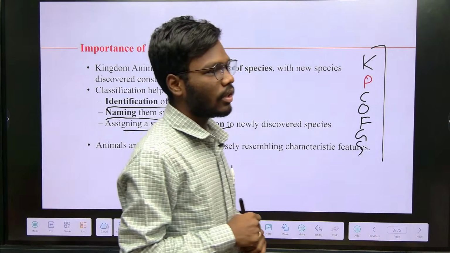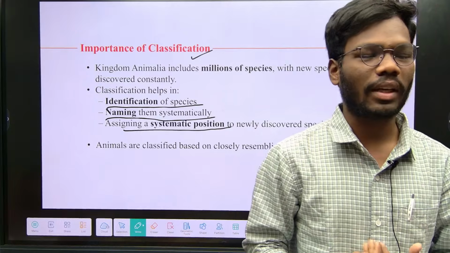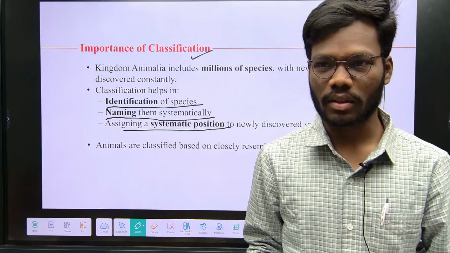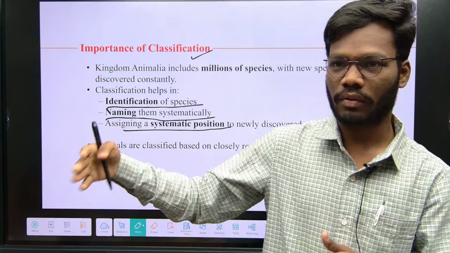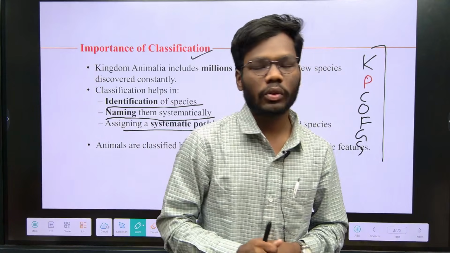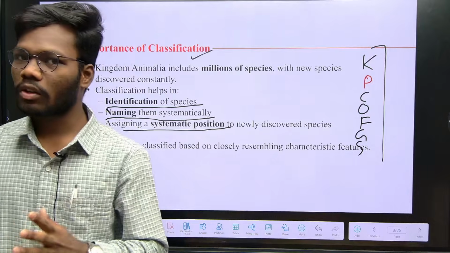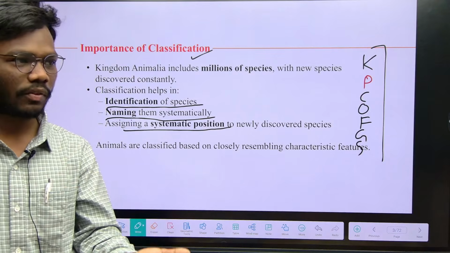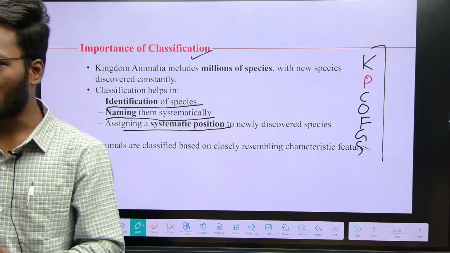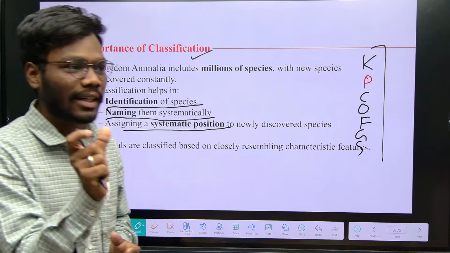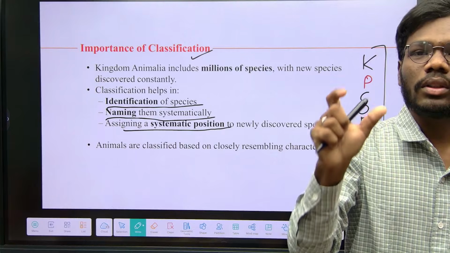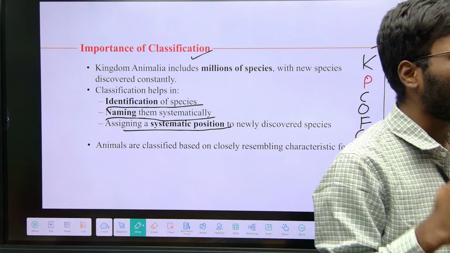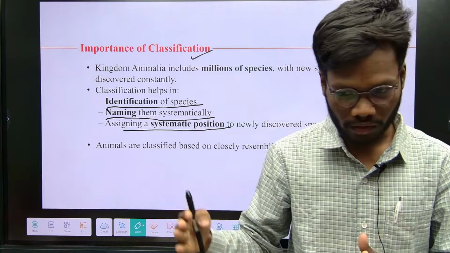So the next question is, sir, on what basis do we classify the animals? What is the method we use to classify the animals into different levels? Even though there are a lot of organisms with different structures and different functions, we all share common characters. Very important, common characters. Based on those common characters only, we classify the animals into different levels, right?